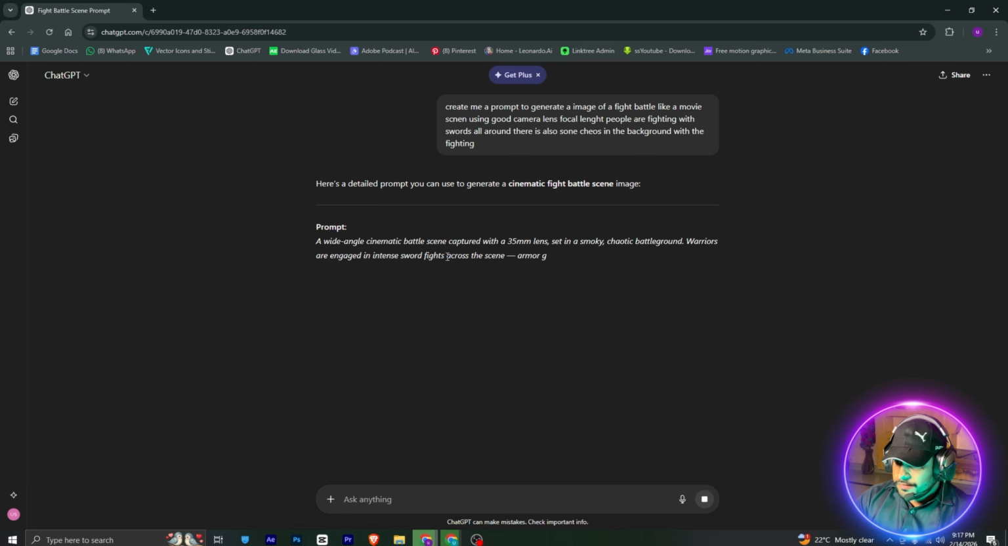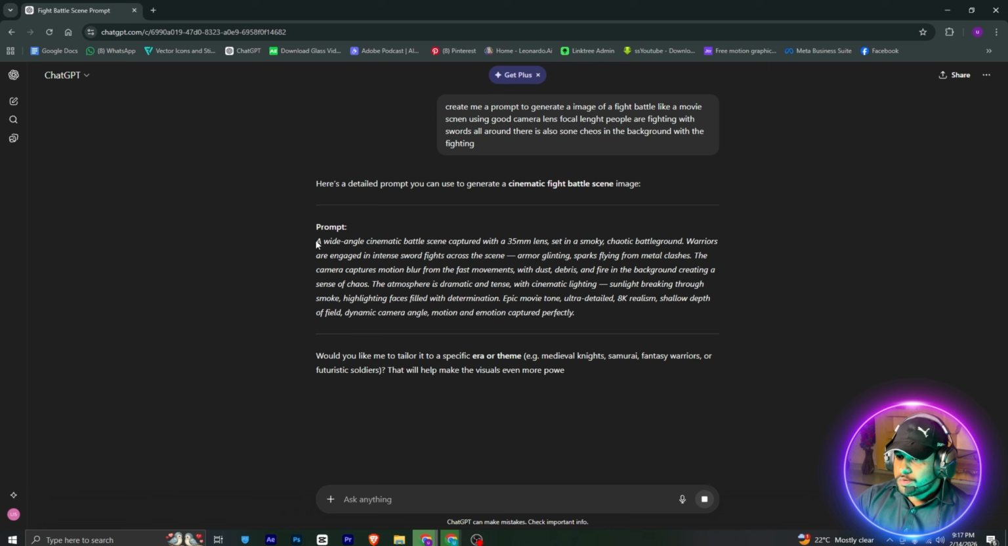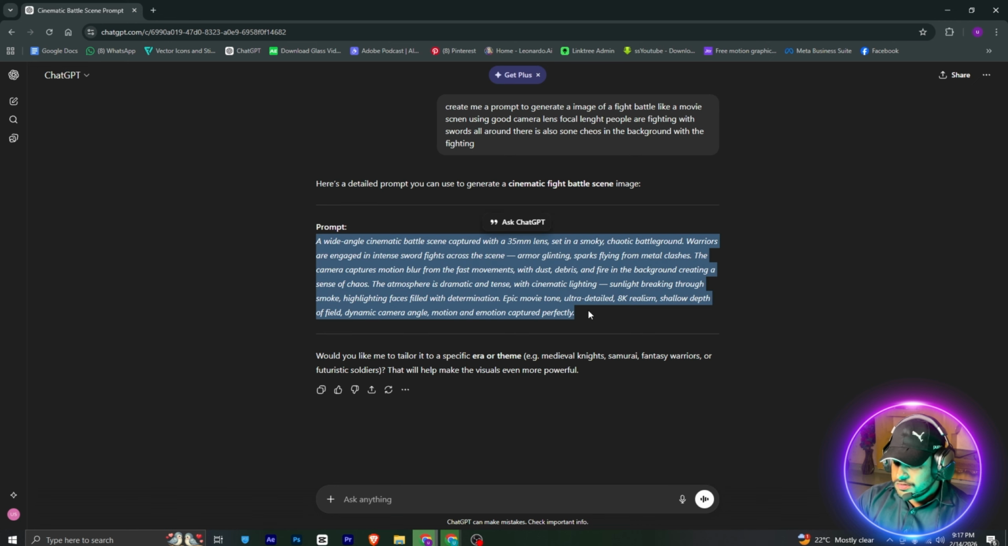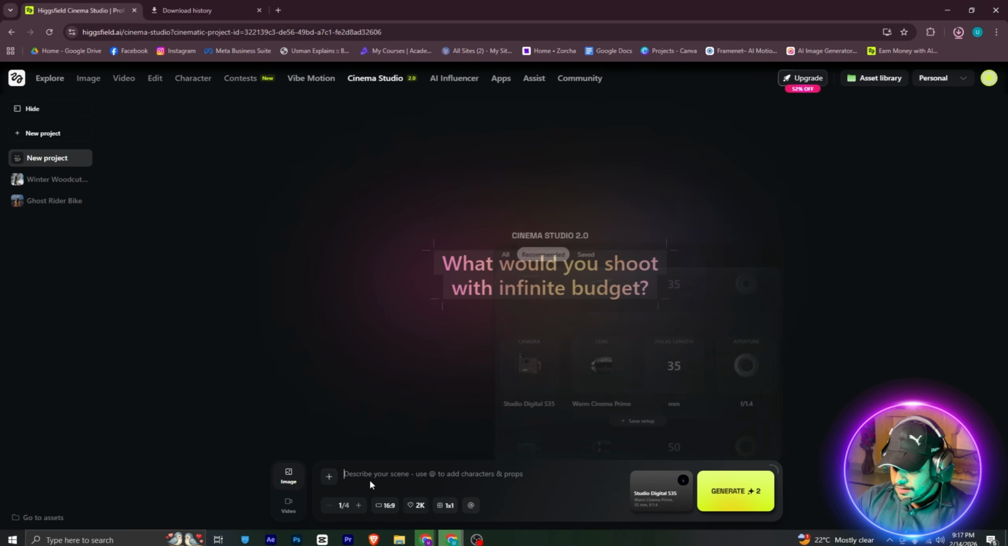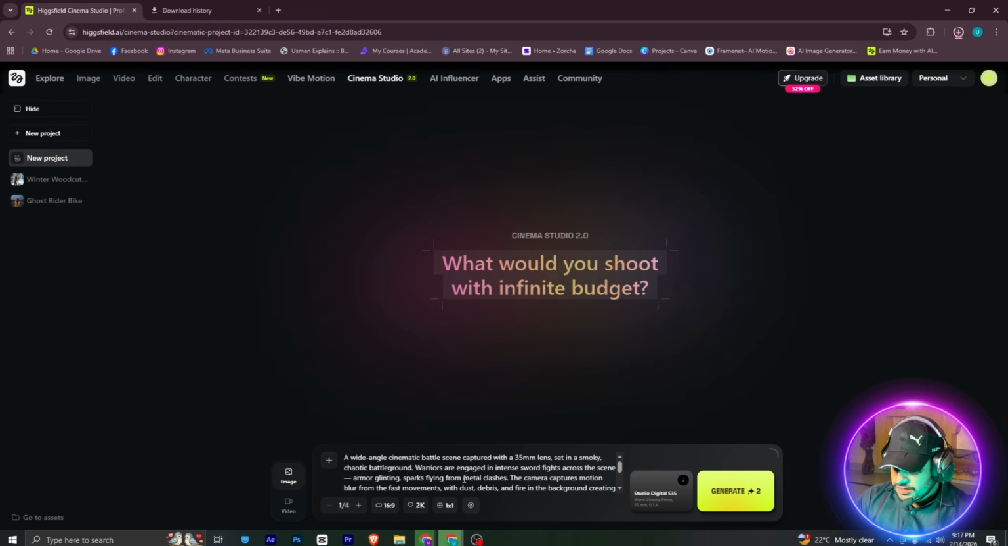It will write me like this. You can see 35 millimeter lens and all that. So this is our prompt. I will simply copy all of this, and now I will move back here. I will simply paste it like this. Now I will hit on four images so that we can differentiate between different images,